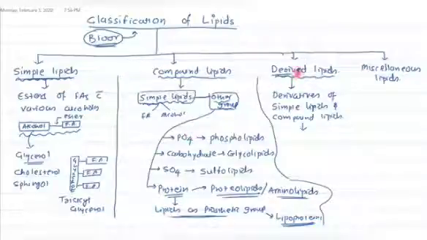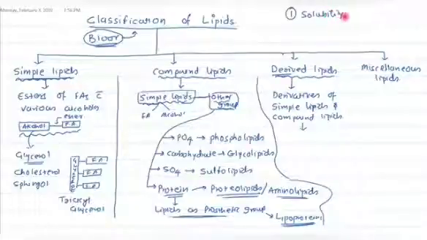Now what are the characteristics of the lipid? You can find them in the Bloor's definition that we had discussed in the previous video. The first characteristic is about its solubility: they are soluble in non-polar solvent and not soluble in water, that means polar solvent, right?